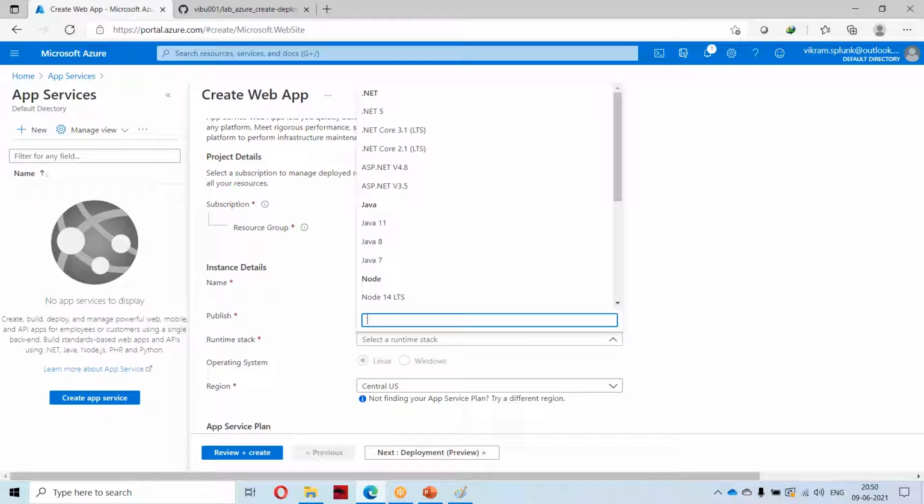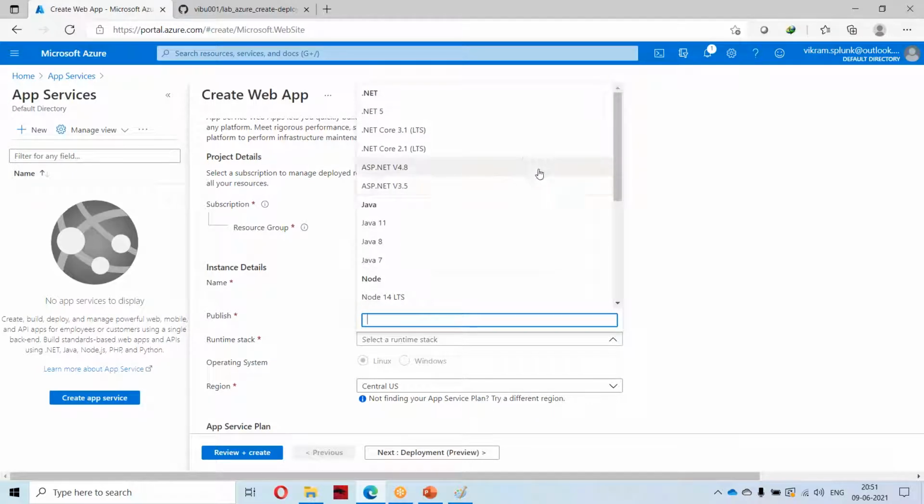It supports .NET, Java, Node.js, PHP, and Python. If you see the Python versions, we don't have 2.7, which means the deprecated Python version has been removed. So if you want to deploy an application with Python 2.7, that is not possible. You have to be choosy about whatever Azure provides, and it supports Ruby also.